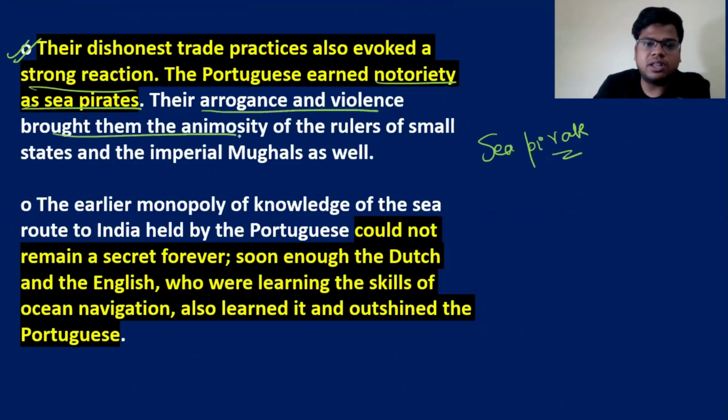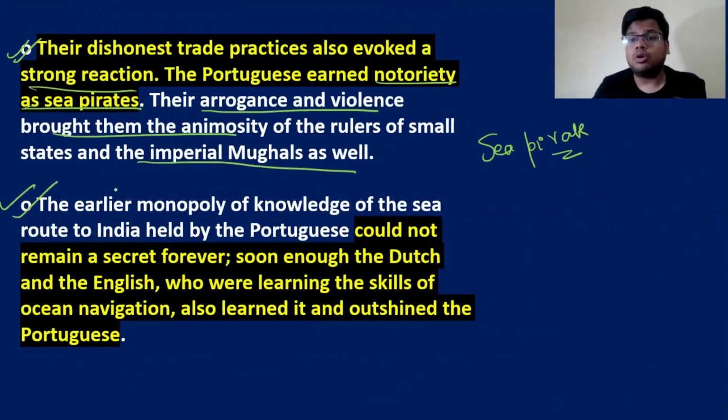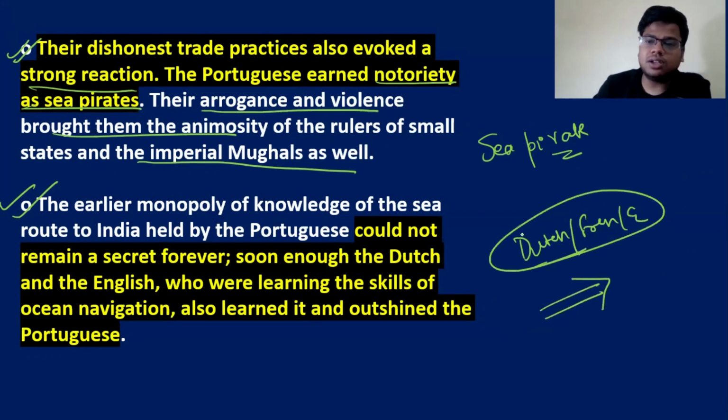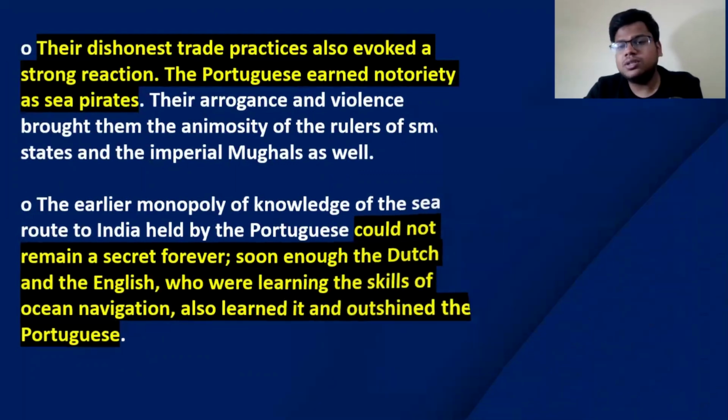Arrogance and violence brought them under the animosity of the rulers of the small states and the imperial Mughals. The earlier monopoly of the knowledge of sea trade and naval warfare was not confined to the Portuguese now, because the Dutch, the French and the English were also learning this art which the Portuguese knew earlier, and they outshone the Portuguese.